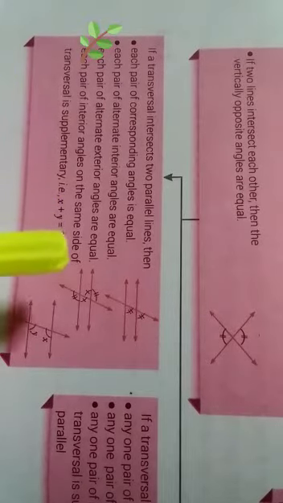Now students, this is also a point you know already. If a transversal intersects two parallel lines, then each pair of corresponding angles is equal, each pair of alternate interior angles is equal, each pair of alternate exterior angles is equal, and each pair of interior angles on the same side of the transversal is supplementary, that is x plus y is equal to 180 degrees.